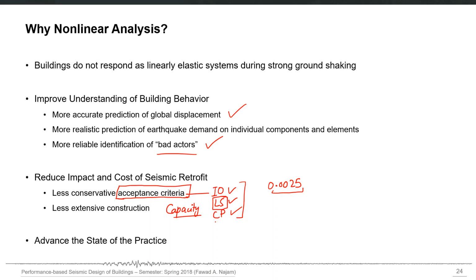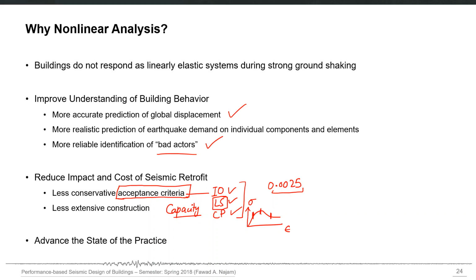So generally they are marked on the actual load deformation behavior, or in this case if you are talking about a material, the actual stress strain behavior, they are marked on that, and then you can actually see where your demand value lies in comparison to these three numbers.